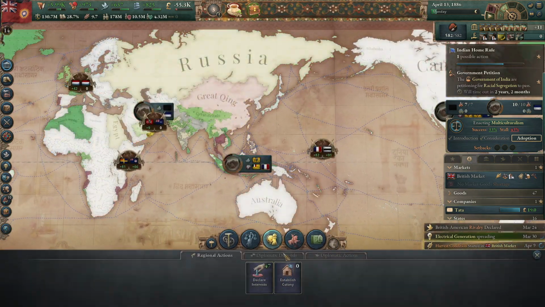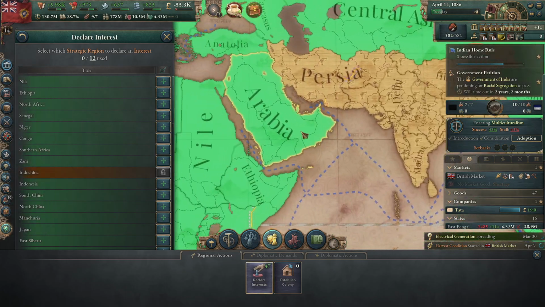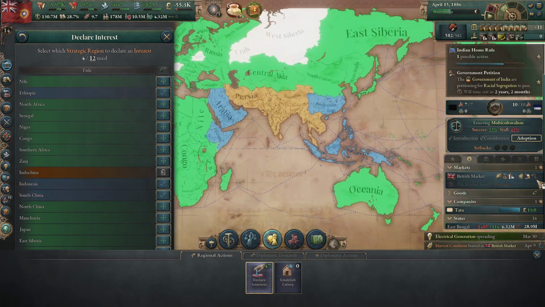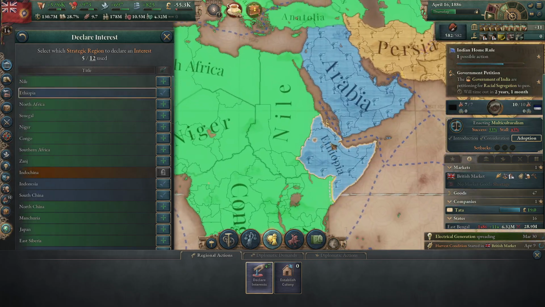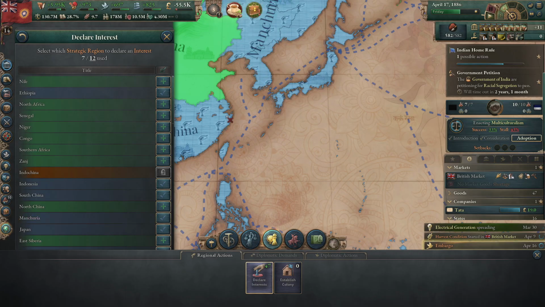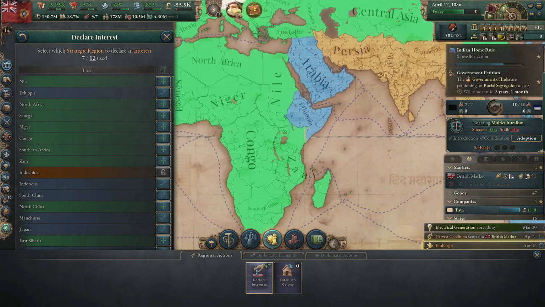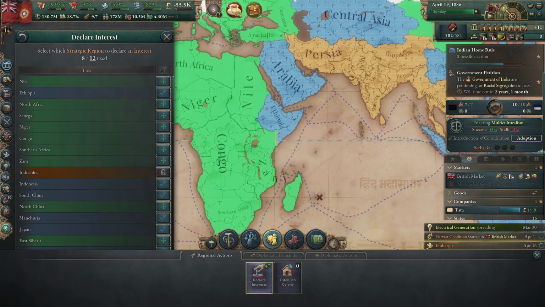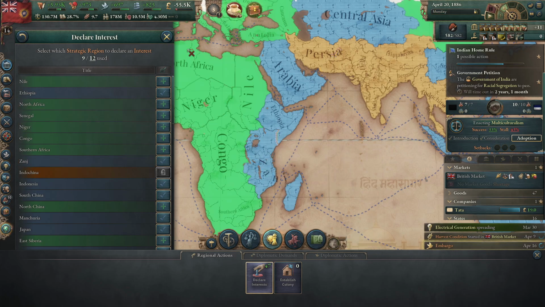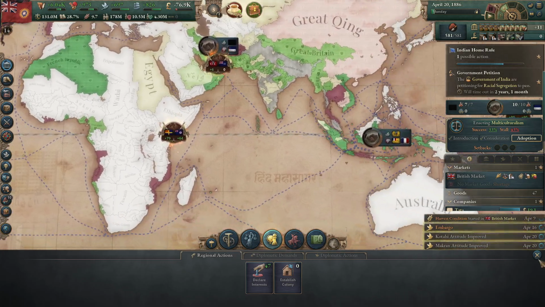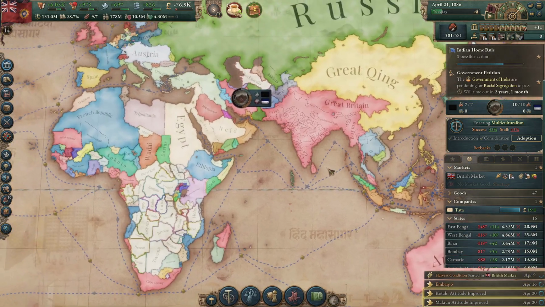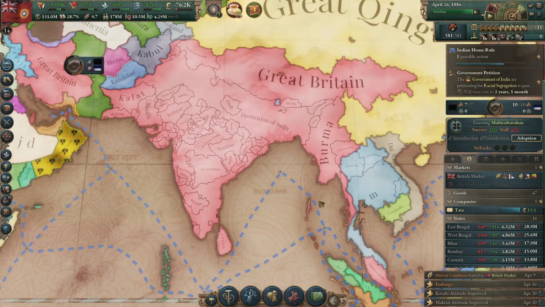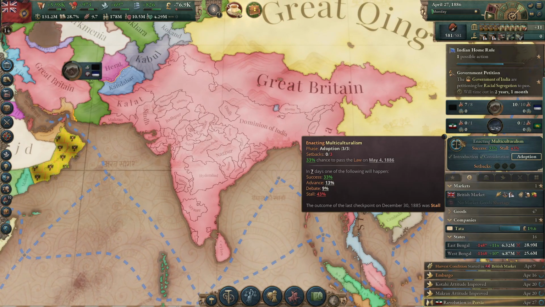You know what? I'm going to declare some interests. I haven't been declaring interests because I haven't been independent, but let's throw some interests around. I can do stuff. I'm a country. Let me see. Oh, definitely Central Asia. Should I? I'll do just Zanj. And that'll be fine for now. Come on, multiculturalism. Come on, Daddy needs a new pair of rights.